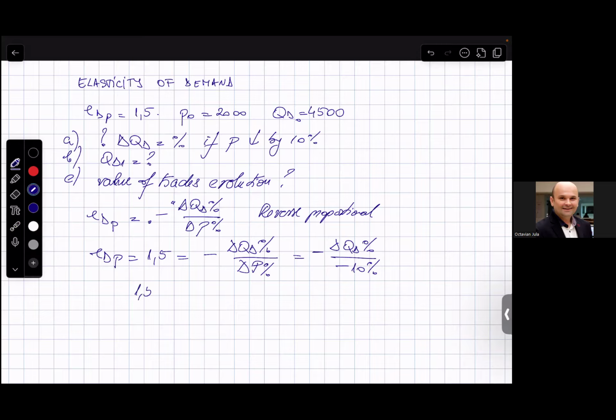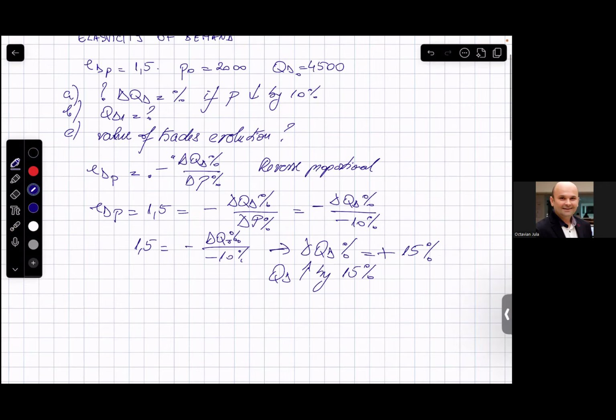So 1.5 equals minus change in quantity demanded in percentages divided by minus 10%, which means that the quantity demanded will change by 15%. Because minus with minus makes a plus, the quantity demanded will increase by 15%.